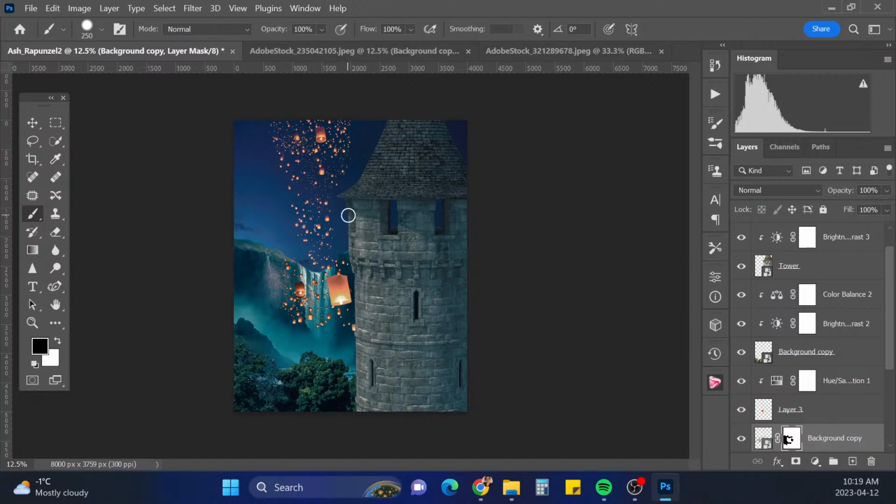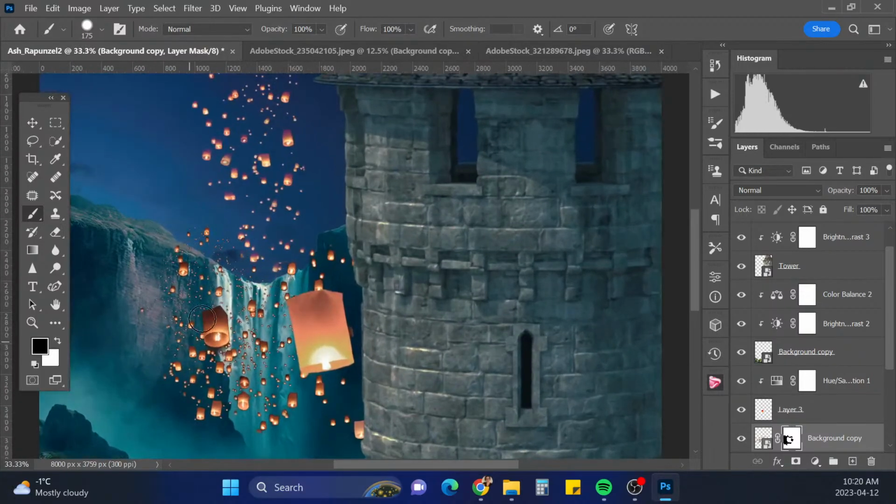So maybe something like that. Let's bring a couple of them back right up in here though. Yeah, about right there. So that looks pretty good. And I might go in and paint all the little ones out, because the little dots.